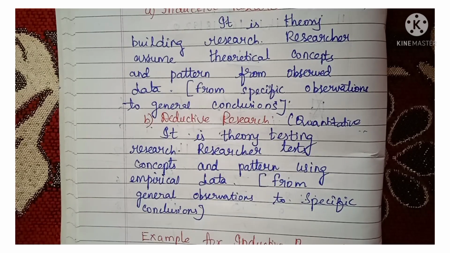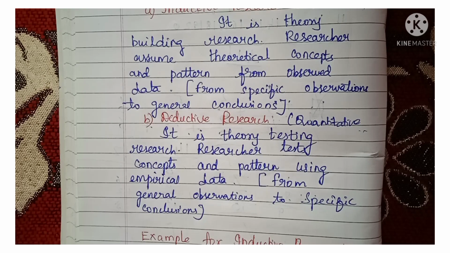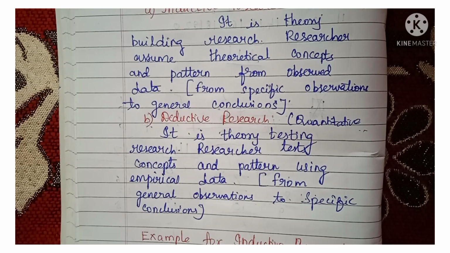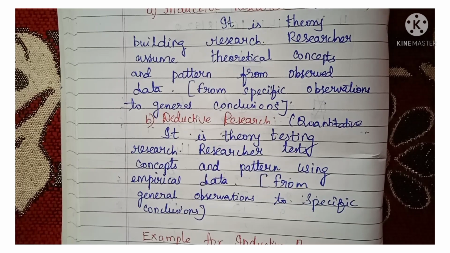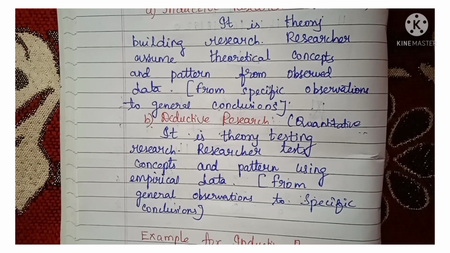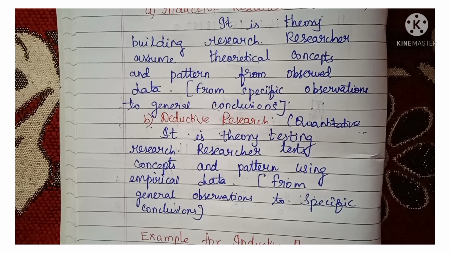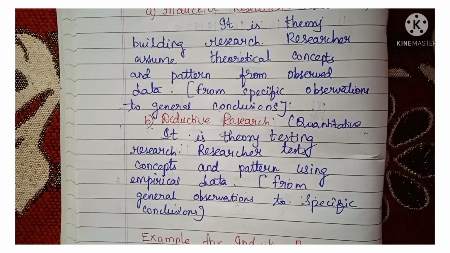With the same example, we can reverse it and tell it in vice versa pattern. A nurse observes that many hospitalized children are homesick. She has observed this in many different setups also, so this is a general observation. So she can conclude that a particular child who has been admitted to a pediatric ward will also be homesick. From general observation she is coming to a specific conclusion. That is called deductive research.